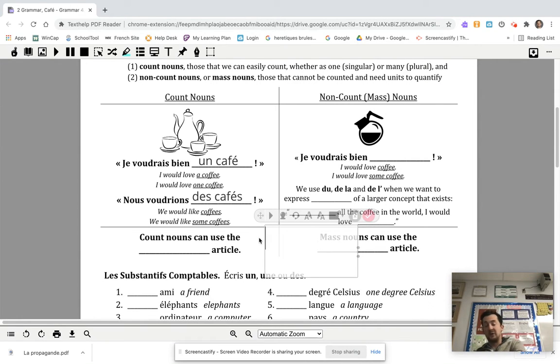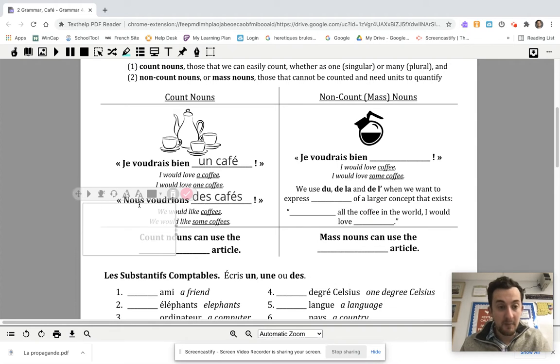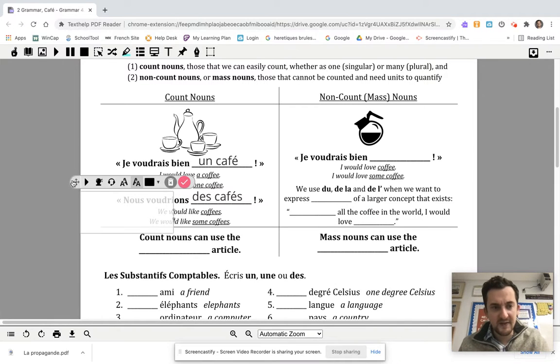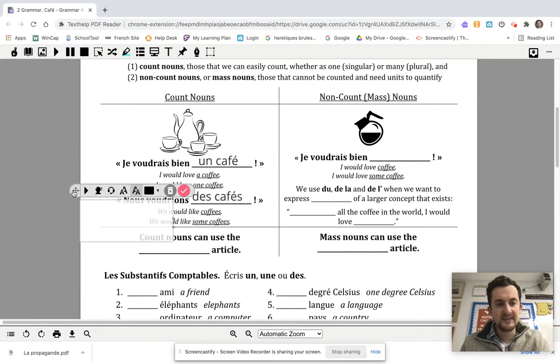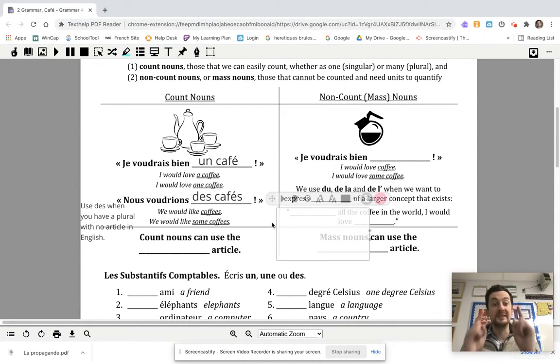D'accord? You may have learned, I don't know if you learned this in the junior high, that des is when you have a plural with no article in English. D'accord? If you've got a plural with no article, you need to say des. I'm going to write that down. You don't necessarily have to write it down, but it is a good thing to know. Use des when you have a plural with no article in English. We would like coffees. Nous voudrions des cafés.